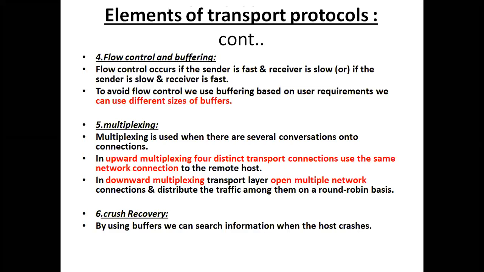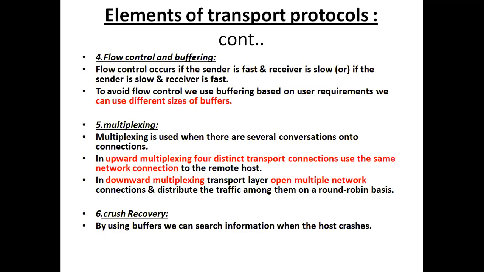We need to control the flow at the sender side. Whenever there is a problem at the receiver end and the receiver is unable to receive the information, the sender has to regulate the flow. We need to reduce the speed of sending messages at the sender side. And then at the receiver end, we need to maintain a buffer. A buffer is a temporary storage area.